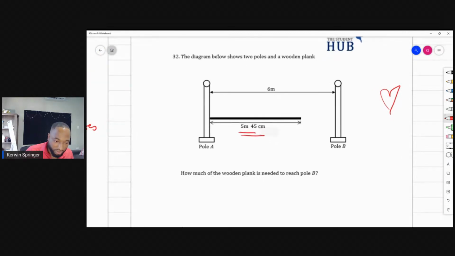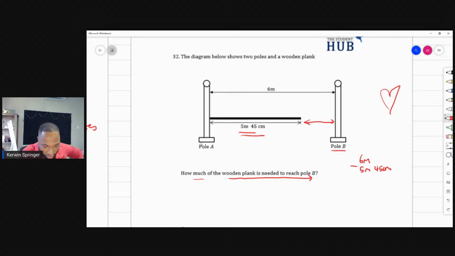Let me make sure I'm answering this question correctly. How much of the wooden plank is needed to reach pole B, right? So they're asking me for this little smudgeon here. Well, that's easy because I'm really just subtracting 5 meters and 45 centimeters from 6 meters.